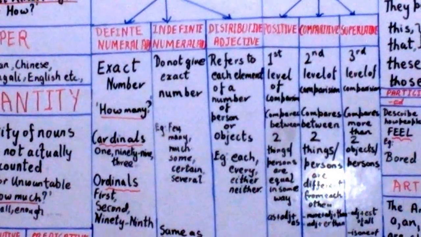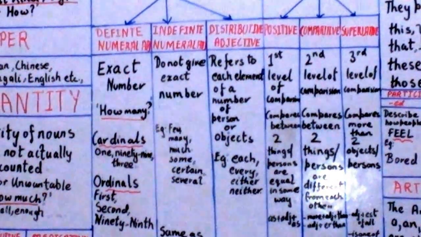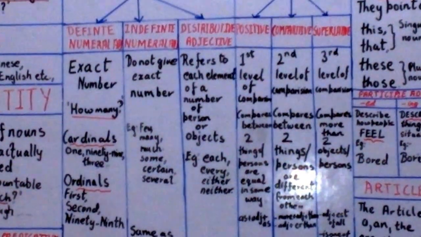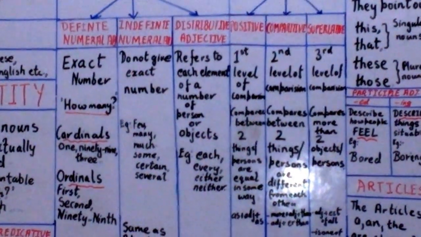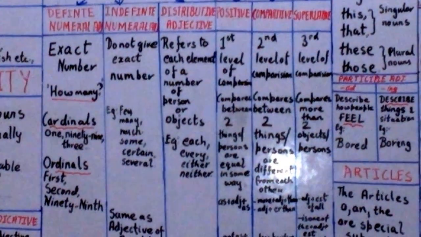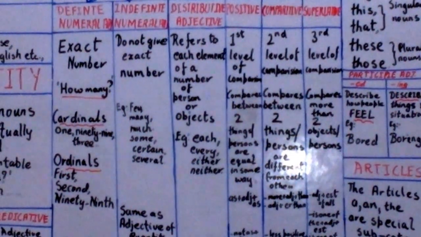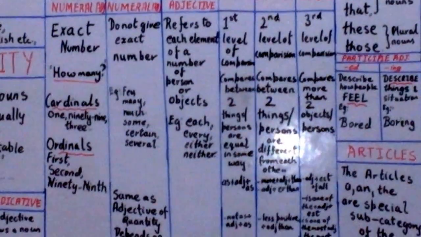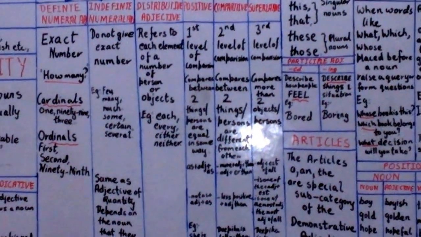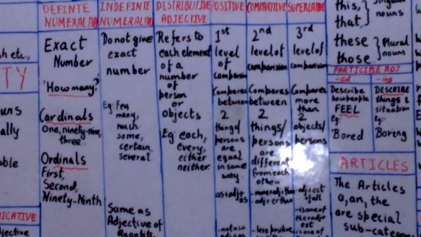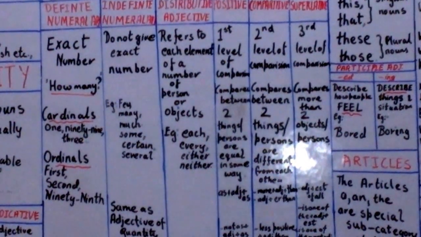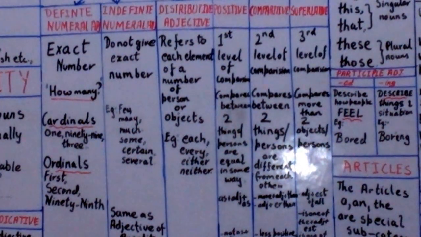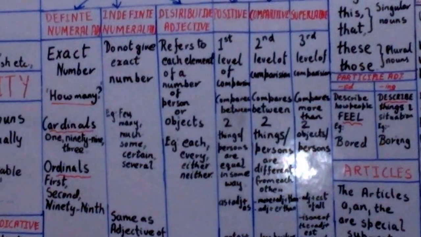We have other examples like neither, either. For example, if I say which pen do you want, you want a black pen or you want a red pen? You say I don't mind, any one, either of them will do. Or you can say I want neither pen. So these are all our adjectives of number. A distributive adjective refers to each element of a number of persons or objects, for example each, every, either or neither. So these are all adjectives of number.